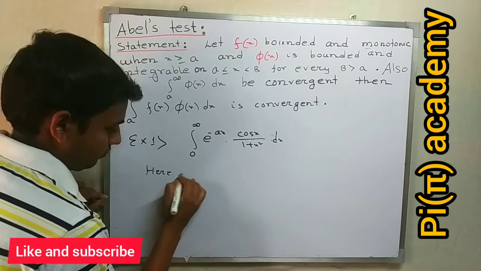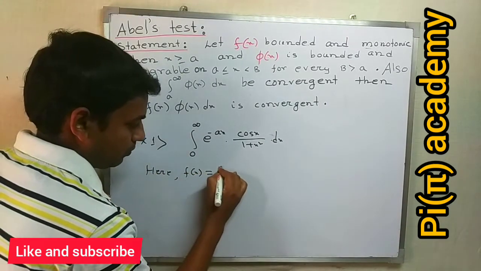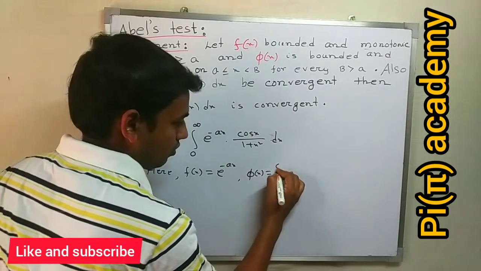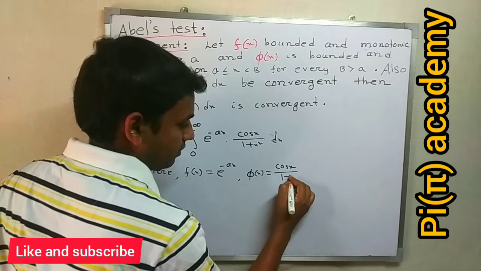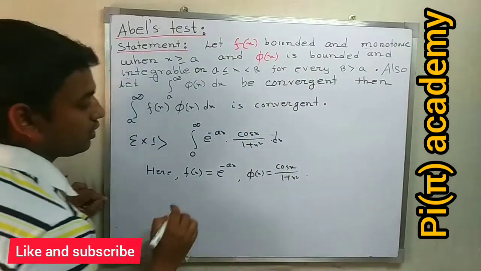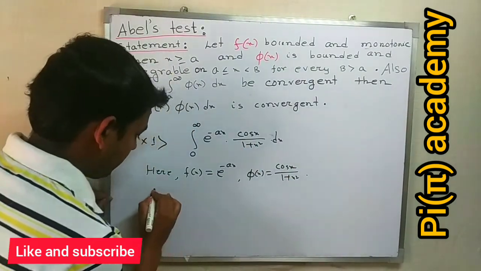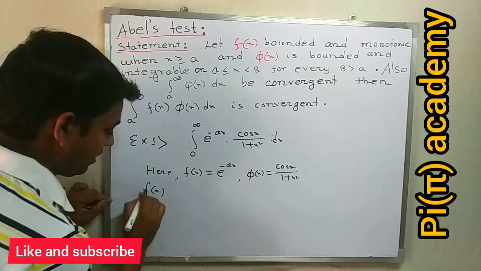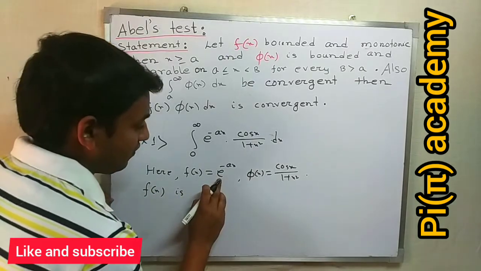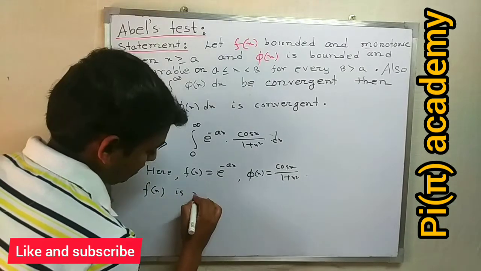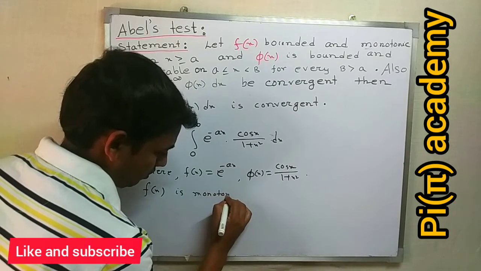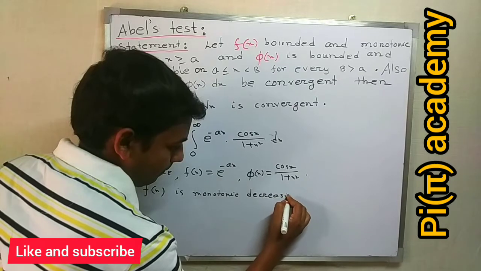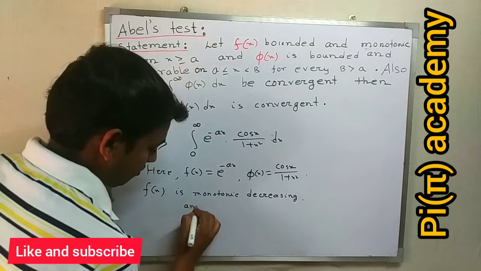Here f(x) equals e to the power minus x and phi(x) equals cos x divided by 1 plus x square. Now f(x) is clearly monotonic decreasing and bounded.